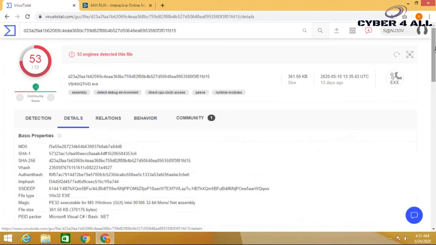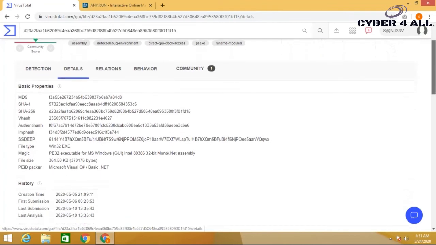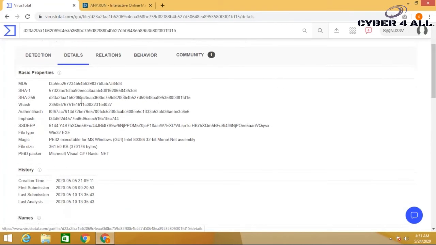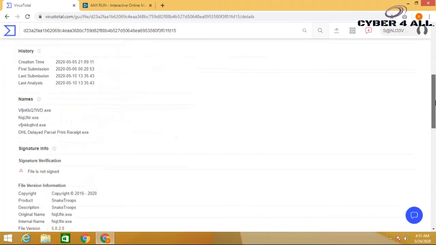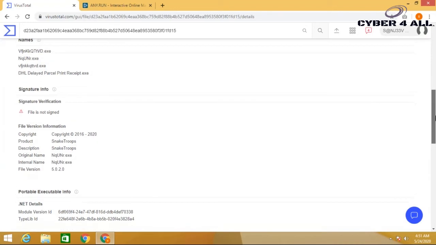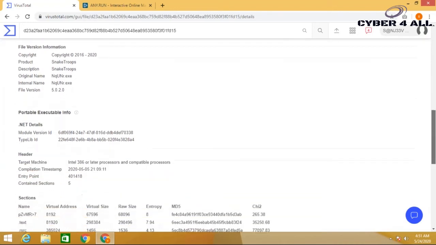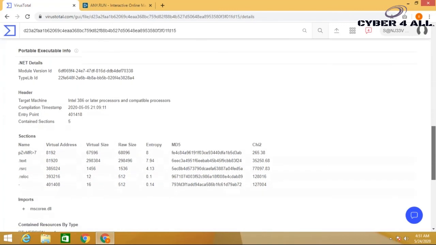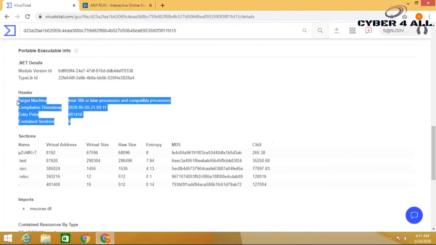Moving towards the details section, it shows the basic properties such as various hashes, file type, size, etc. It also includes its history and file versions. It also shows its header details and various dynamic link libraries that are important within the malware sample.